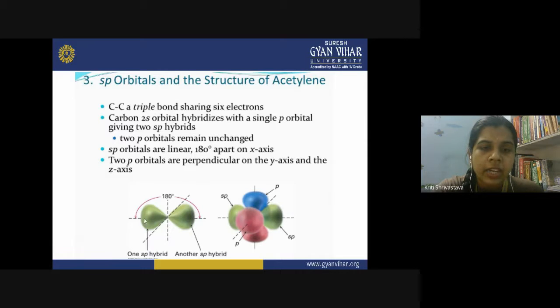They are located at an angle of 180 degrees for minimum repulsion, and the two p orbitals, py and pz, are at an angle of 90 degrees. Both the p orbitals are perpendicular, on the y-axis and the z-axis. So we have two unhybridized orbitals present on the carbon atom when the carbon has sp hybridization.